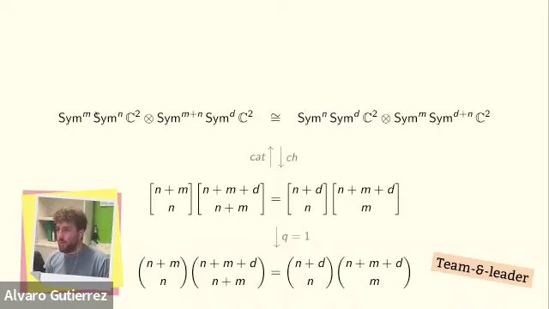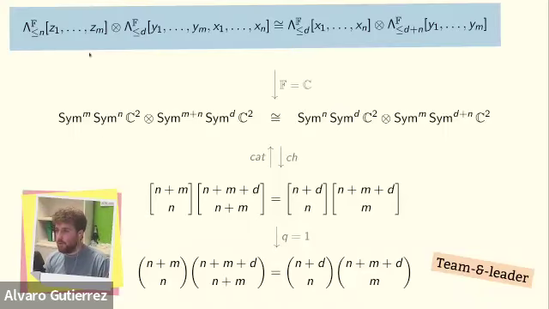But now I know what to lift this to. I lift it to a space of symmetric polynomials in which I have m variables and a degree bound on each variable of n. And I can do the same for all of these. Okay, and I still need to prove this isomorphism.